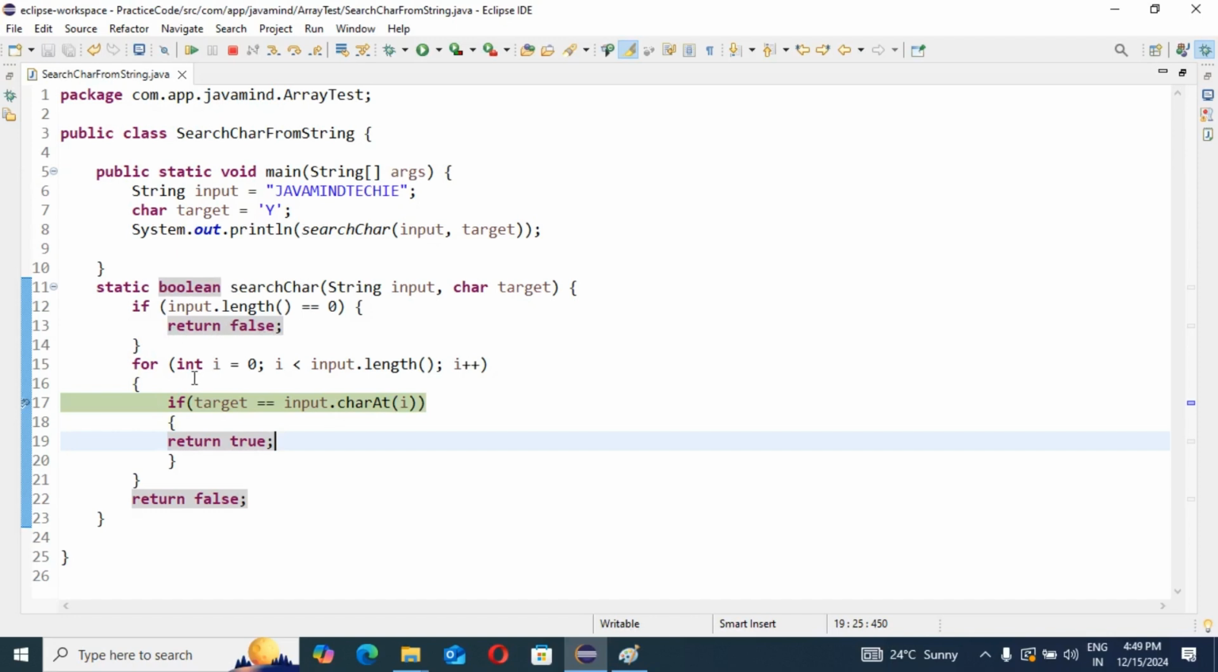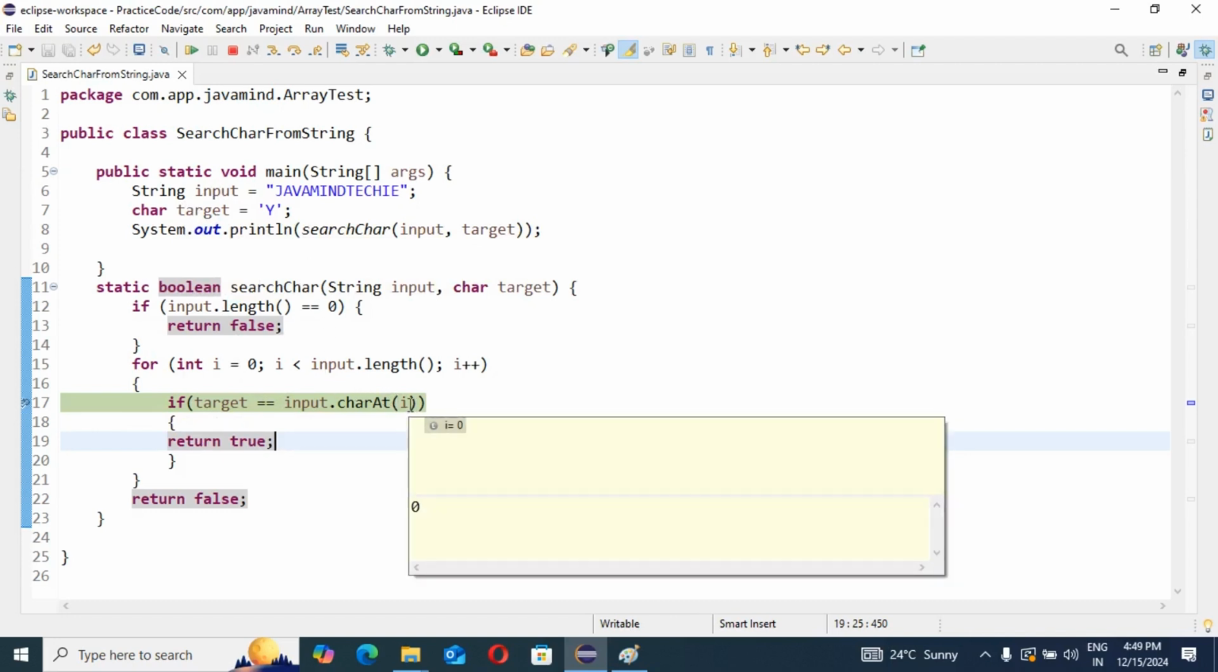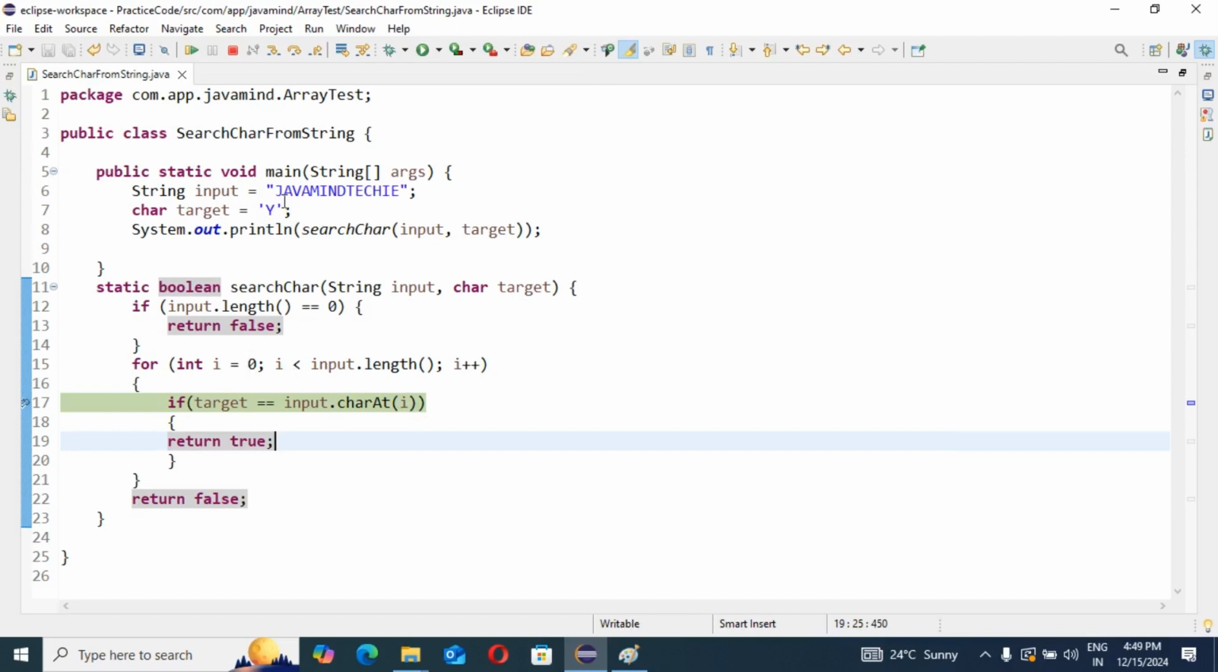Otherwise, if there is some length, as in Java main techie, yes or no, then we write one for loop. In this for loop I give one simple condition: the target value we pass is compared with what we get from input.charAt, repeating as per the index. It will check index 0, whose value is j, then a. That's why I am going to check this in debug mode.